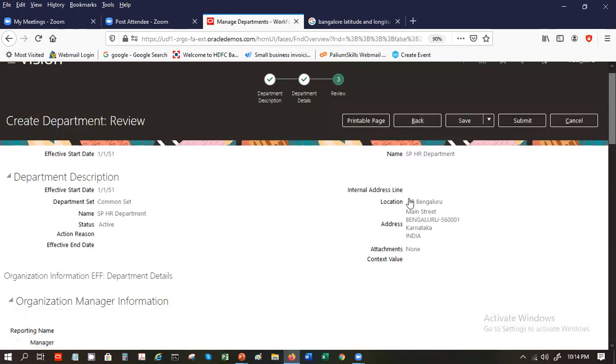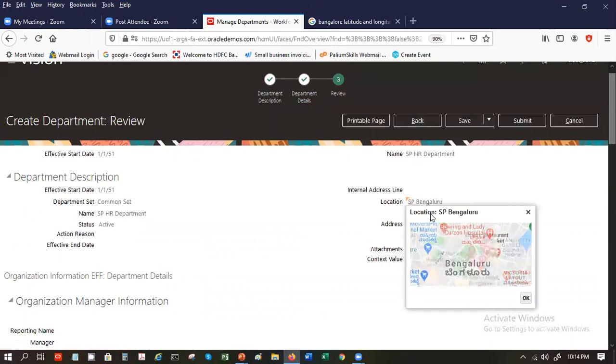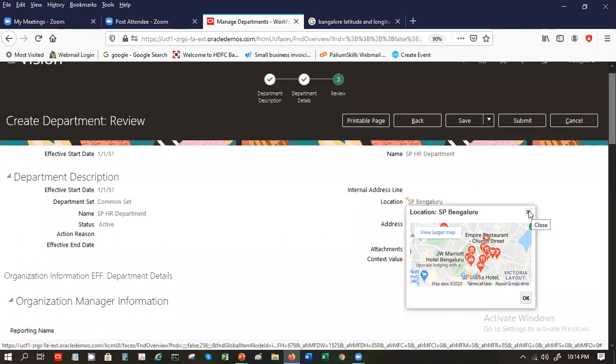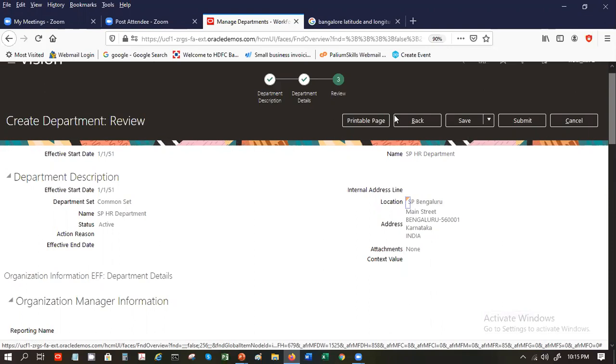Now see the latitude, longitude that we defined, it comes in handy over here. You click on this. Based on the zip code, it will zoom in to that details. And then once you review, you are happy, this is the review page. It tells you end of review. Submit. Simple.